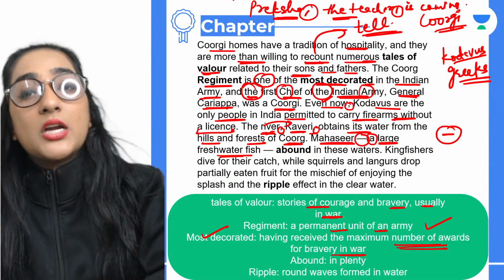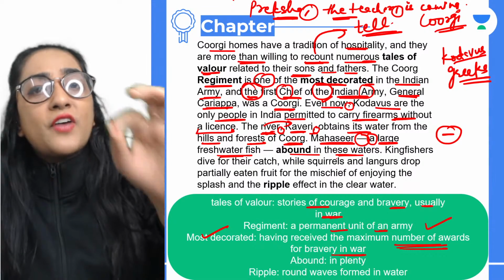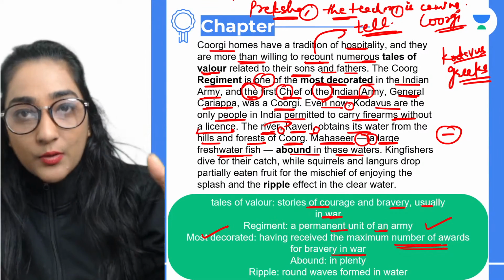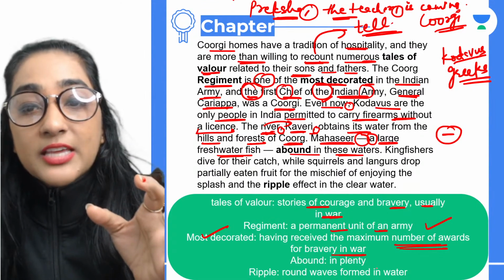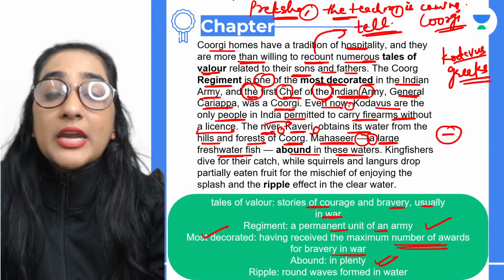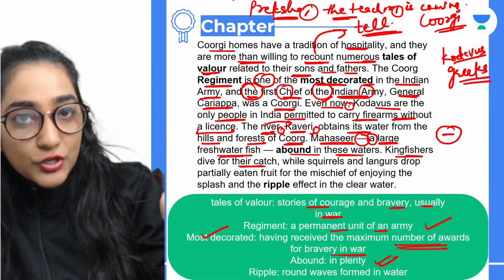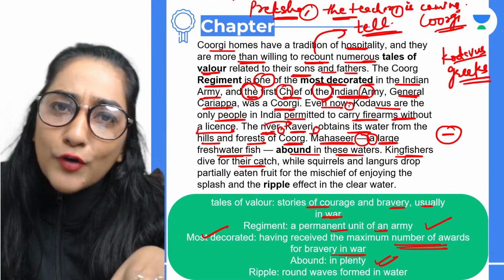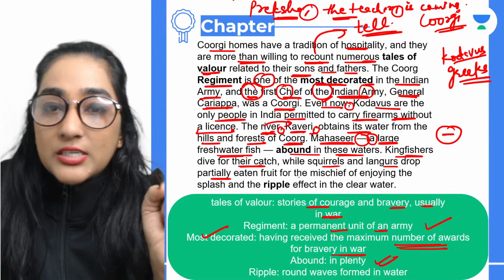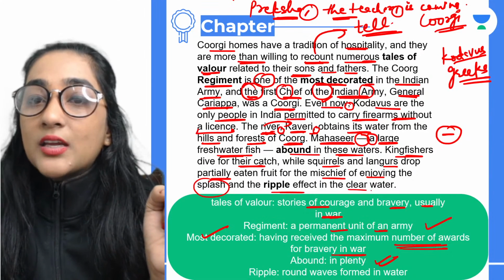So here I've used the article: a large freshwater fish abound in these waters. That means you will find them in these waters, that is Kaveri, in plenty. Abound basically means in plenty. That means a lot of fish would be there, and you will find them in great number. So kingfishers dive for their catch. That means you will find kingfishers there who will dive, as in they will look for the catch. While squirrels and langurs drop partially half-eaten fruits for the mischief of enjoying the splash and the ripple effect in the clear water.